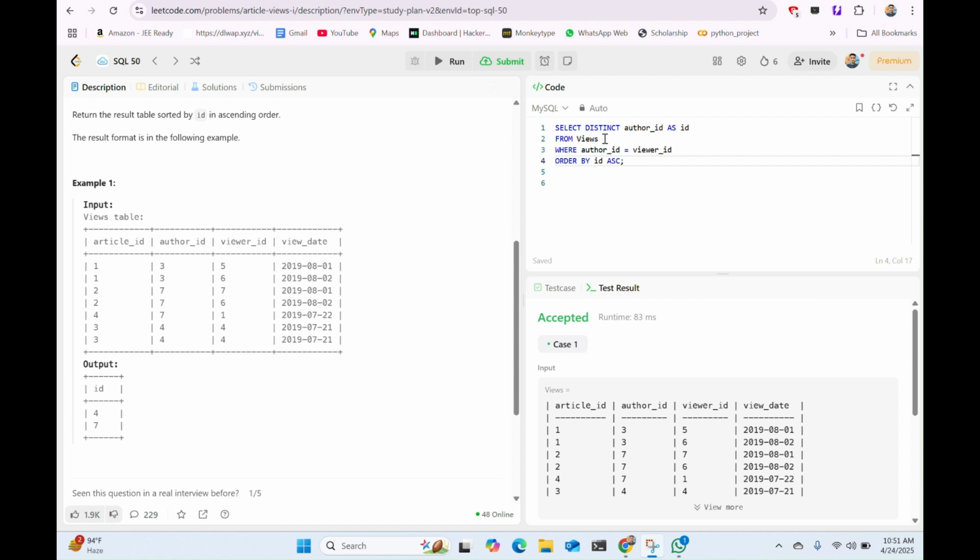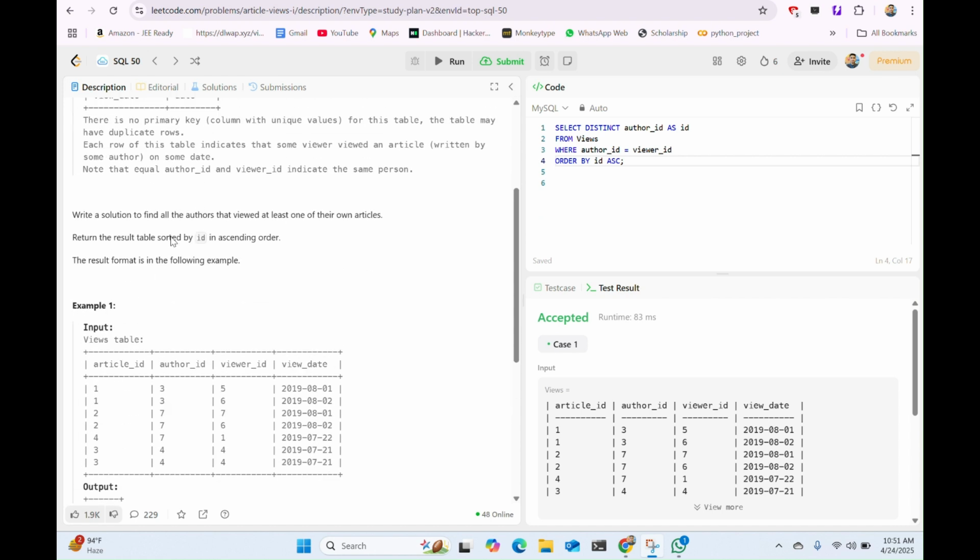So we want distinct author ID as ID, and the condition is that author ID is equal to viewer ID, and then the requirement is satisfied. If author ID is the same as viewer ID, it shows that they viewed their own articles.